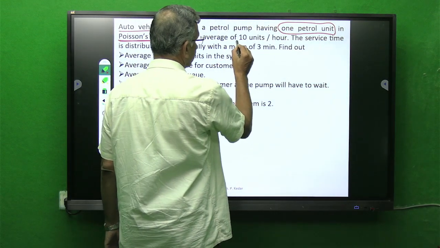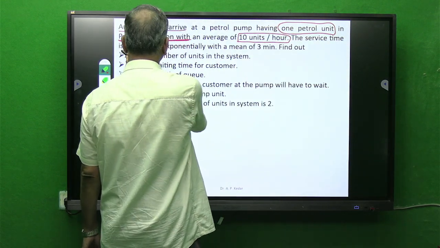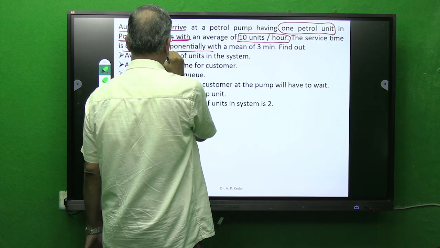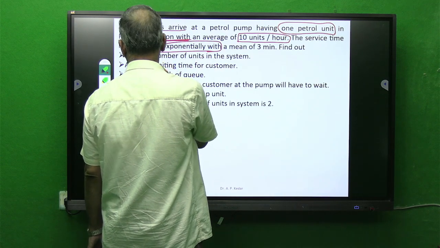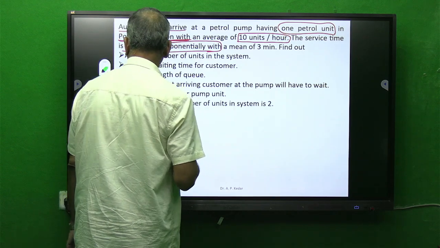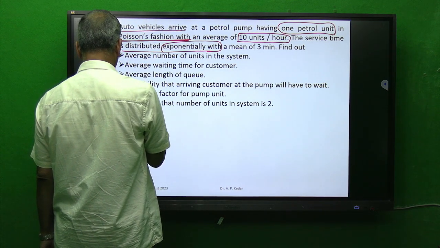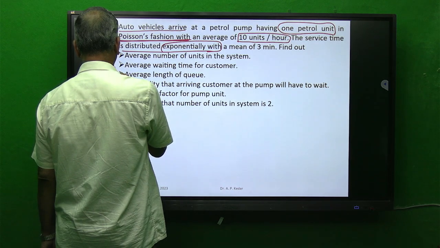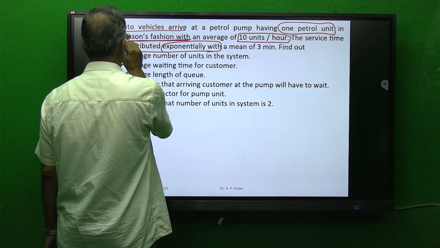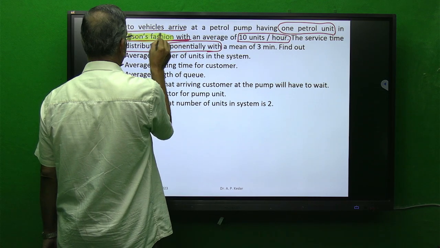With an average of 10 units per hour, service time is distributed exponentially. Now you have to keep 2 things in your mind throughout this discussion: for our course, in the model which we are studying right now, arrival is in the form of Poisson's fashion.